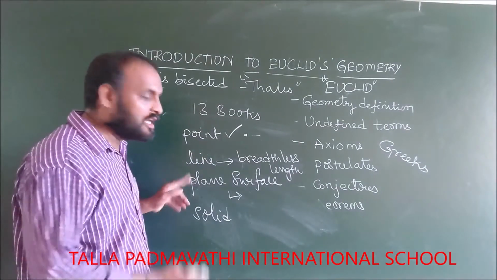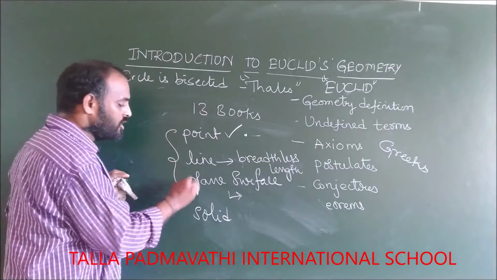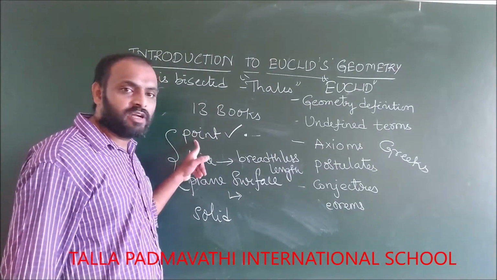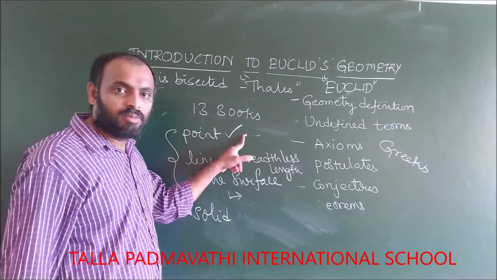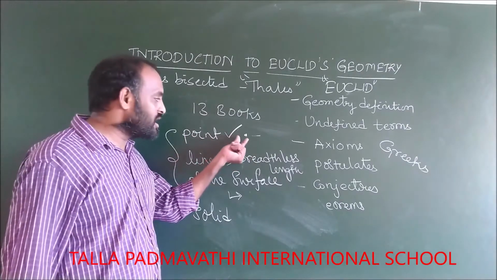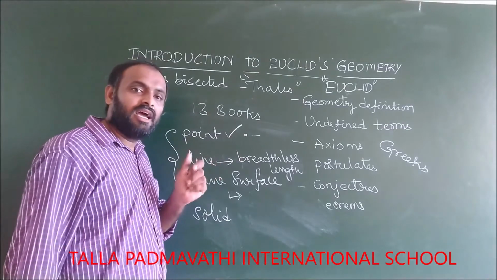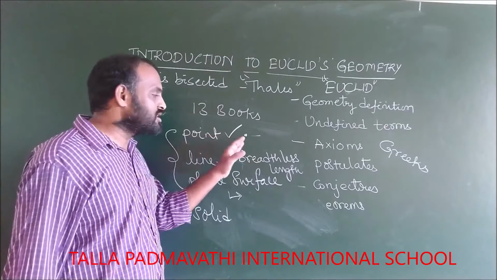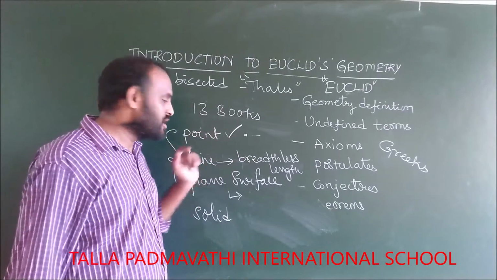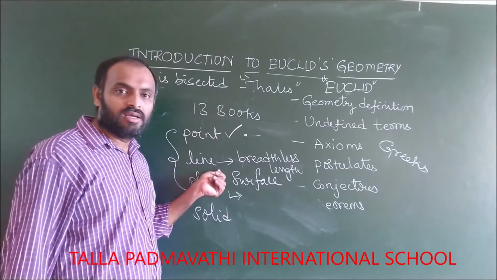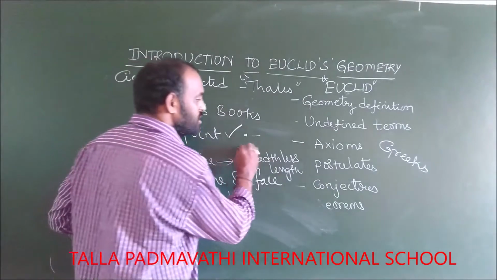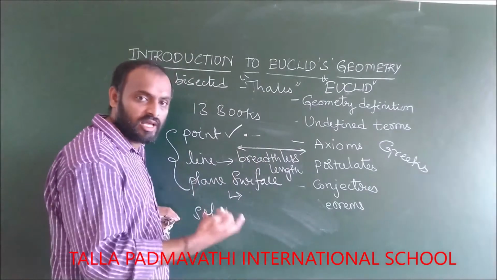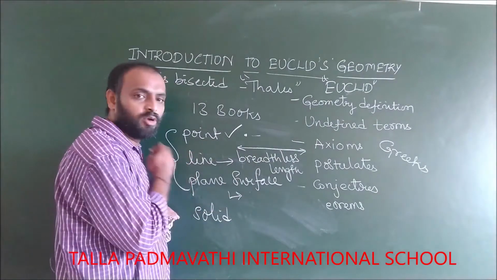But unfortunately, he could not define all these three things. Why? Point, he has defined that point has no area, but some of the scientists say that it occupies some area, but as it is negligible area, we have taken a point as nothing but a dot with negligible area. Then what is the line? A line can be extended up to any length in both the directions, but up to what length, they could not define properly.